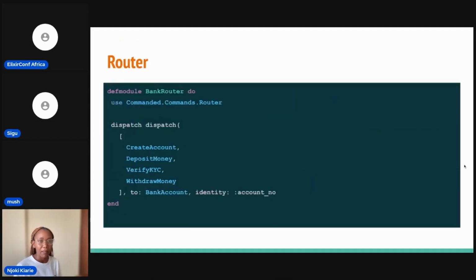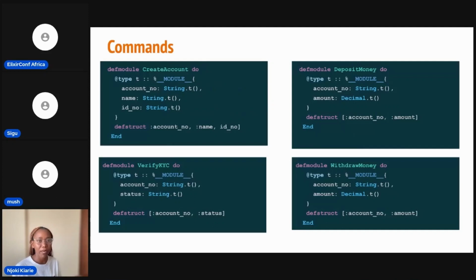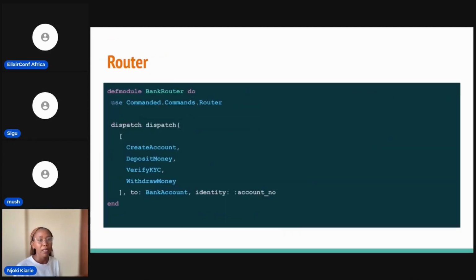So now that we have events, we have a command, let's say something like create account. Commanded comes with a router. This router helps us know which aggregate to dispatch which command to. For this case, we have said dispatch these commands to bank account, and the identifier is an account number. That's our unique ID.